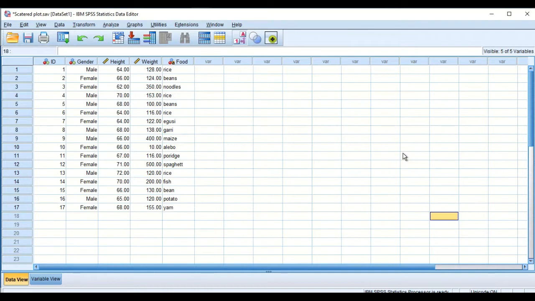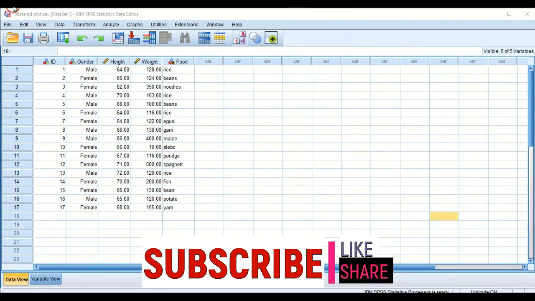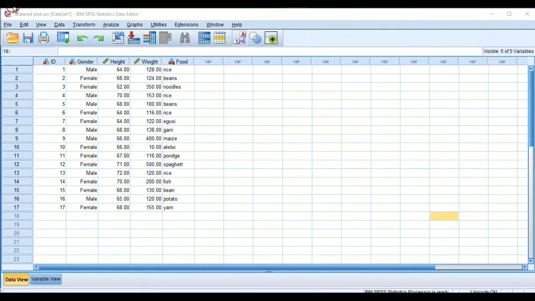Now, how do you replace missing values? In SPSS, there are two methods of replacing missing values. The first method is to replace with any value. Here you can use any value to replace wherever there is a missing value. And the second is to replace with the series mean, whereby you find the mean and use it to replace the missing values in the data set that you have.